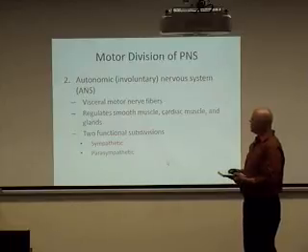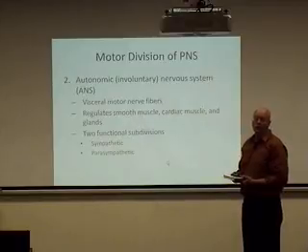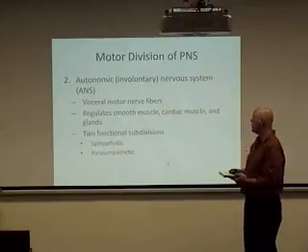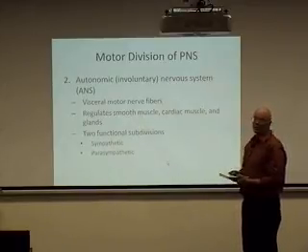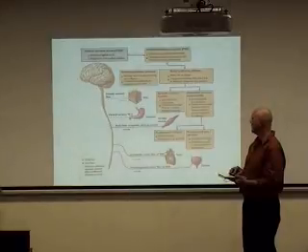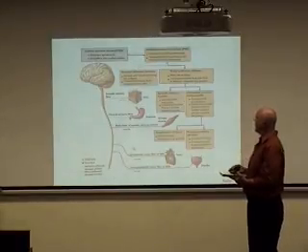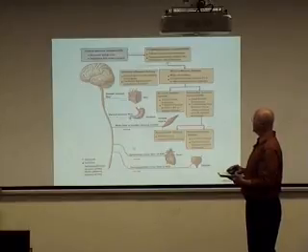And then there are two functional subdivisions of the autonomic nervous system, the sympathetic division and the parasympathetic division. We'll be talking about those. Sympathetic is often associated with the fight or flight response, the stress response. The parasympathetic division is also referred to as the rest and digest system. It's the system that's active when you're resting and you're not stressed out. You're taking it easy. This diagram kind of summarizes this information.